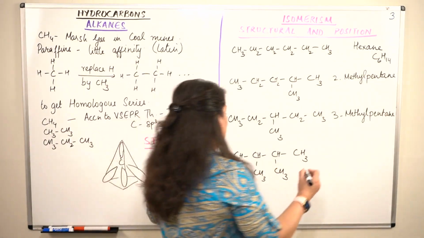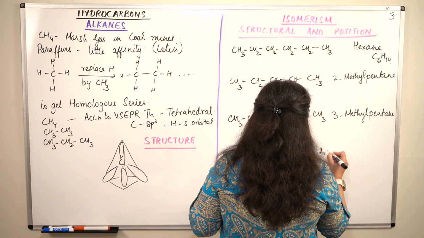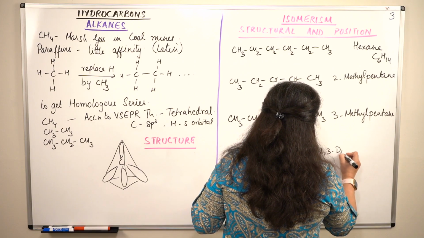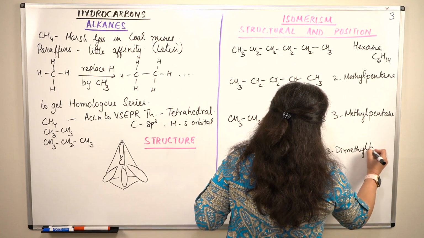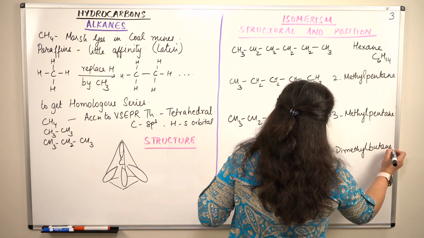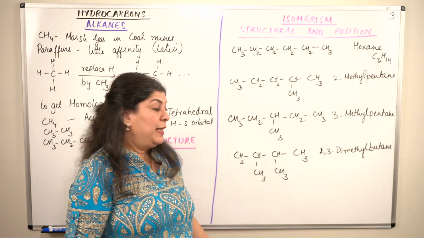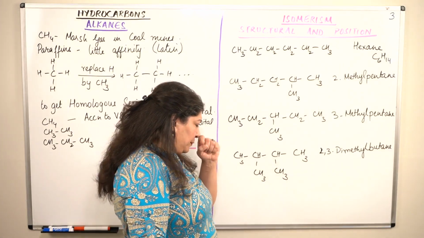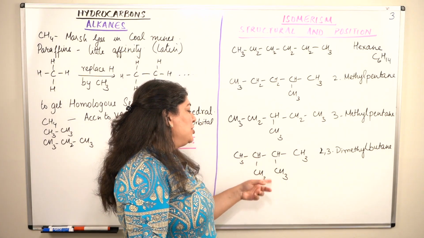Name this now. This would be 2,3-dimethyl butane. Right? 2,3-dimethyl butane.